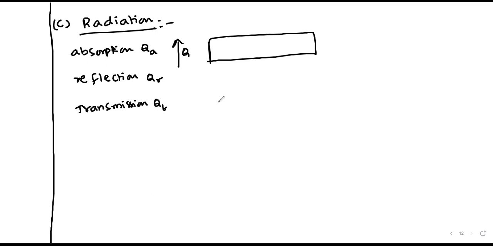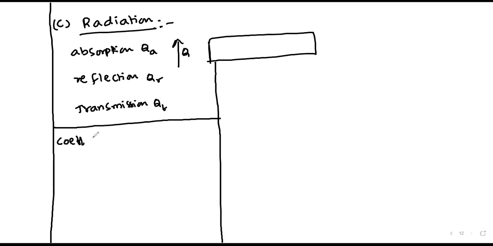Here we have the coefficients of absorption, reflection, and transmission. The coefficient of absorption is indicated with A, and it is given as the amount of heat absorbed to the amount of heat supplied. Coefficient of reflection.